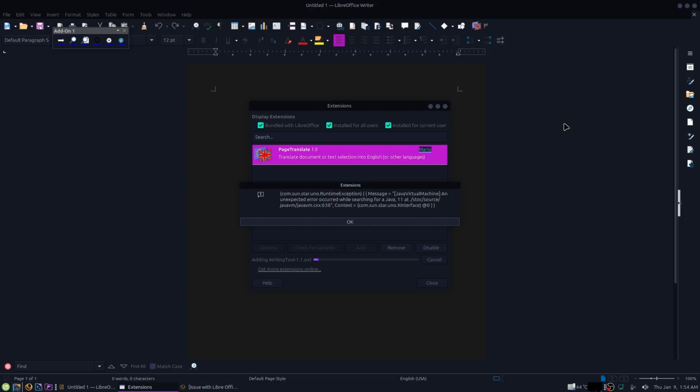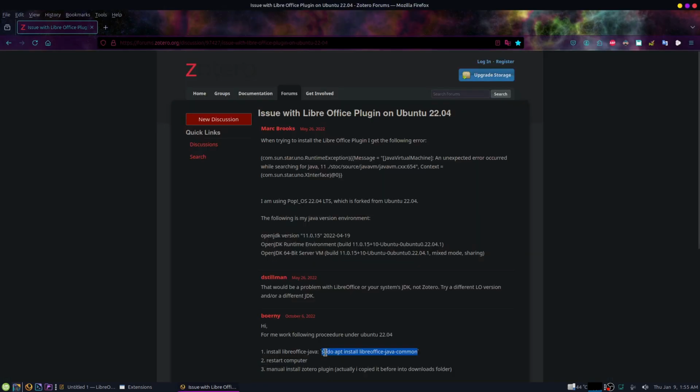Hello, I just wanted to post a quick solution to this problem with LibreOffice Writer. If you're trying to install these plugins, LanguageTool, WritingTool, or Zotero, and you're getting a runtime exception like this, an unexpected error occurred while searching for Java 11 at stock source, Java VM, and Java VM CXX. I found a solution to this problem, and I haven't even tried it yet. So we're just going to go through this and see right now if this fixes it.